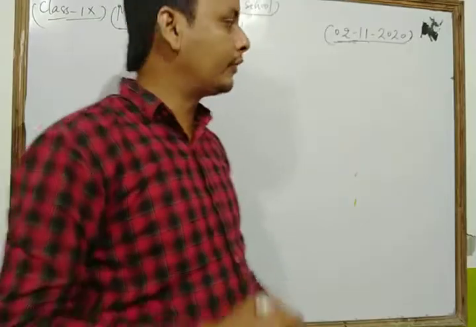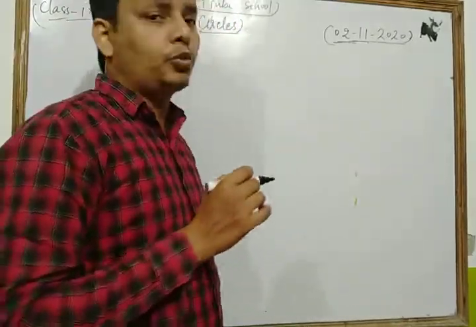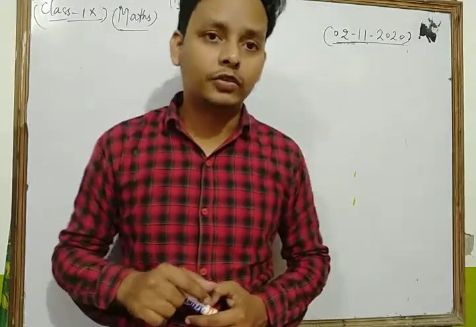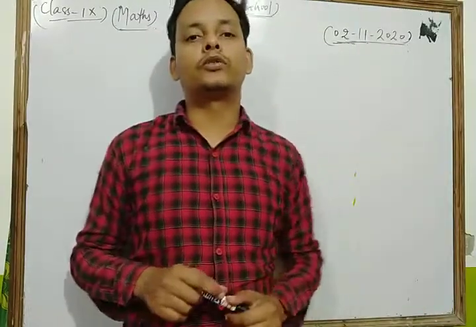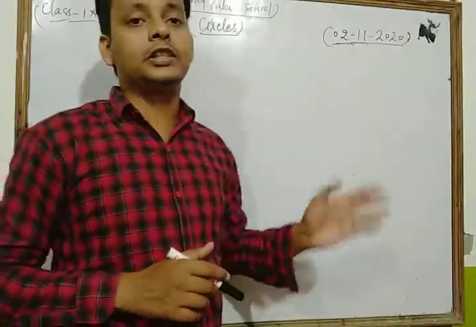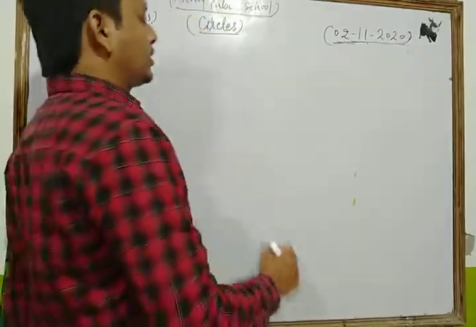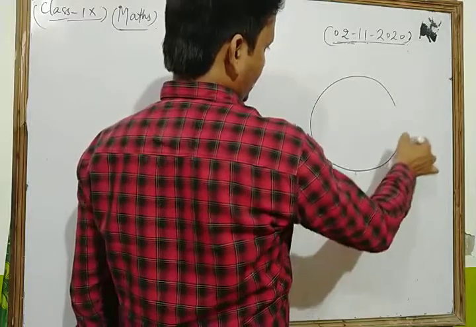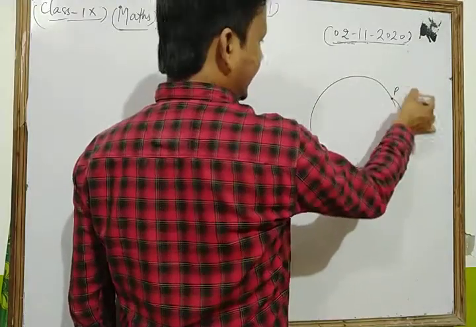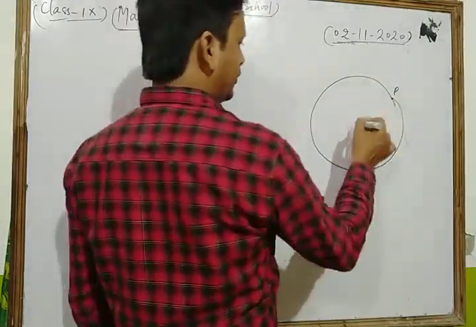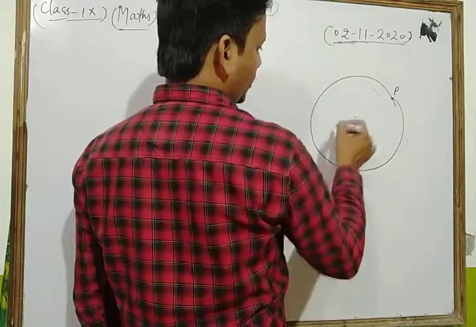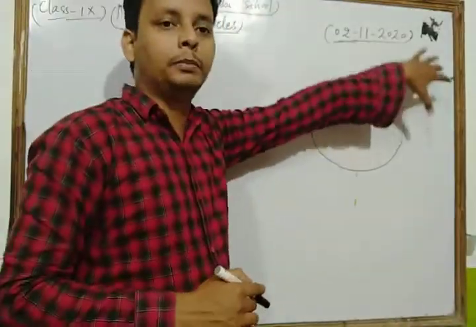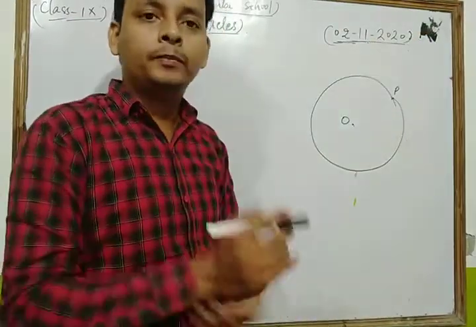Dear students, you know that very well. A circle is the locus of a point in a plane which moves in such a way that its distance from a given fixed point is always constant. Suppose any point P moves in a path in such a way that its distance from a given fixed point O always remains constant, then the locus of the point P, the path of the point P, forms a circle.